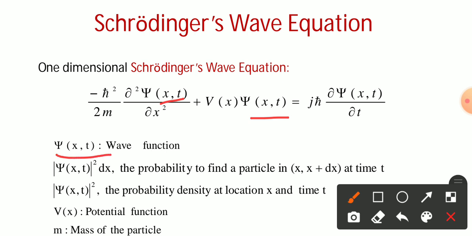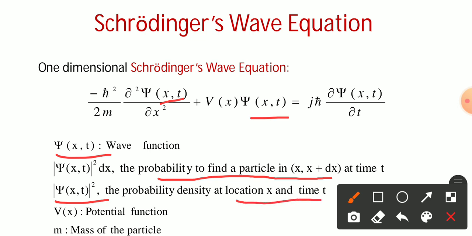Here psi of x,t is the wave function, and the magnitude of psi of x,t squared dx is the probability of finding the particle within the range x to x plus delta x at time t, that is at that instant of time. Psi of x,t squared is the probability density at location x and time t.